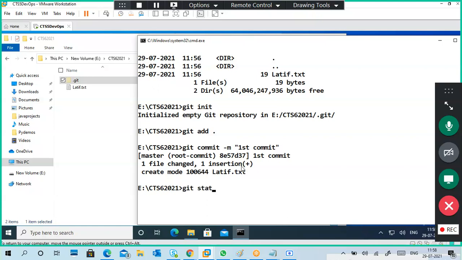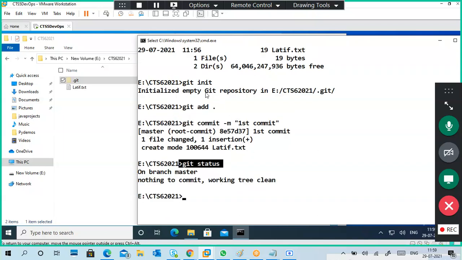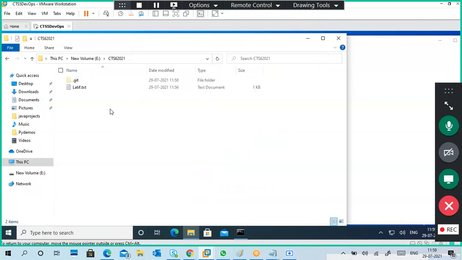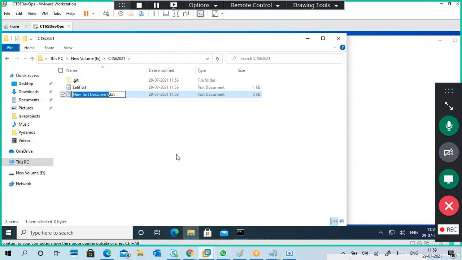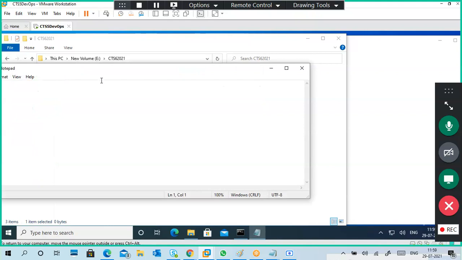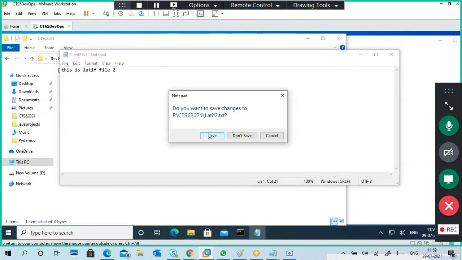If you want to see, git status. This is compulsory for normal first time practitioners. Compulsory, go to each one. For example, I create a new file now. So I'm creating a new file here, maybe Latif 2. I put here: this is Latif file 2. Okay, so this is a new file I've added.